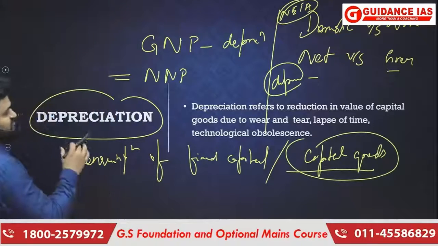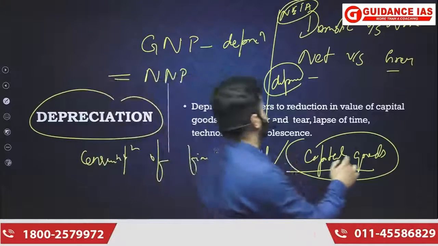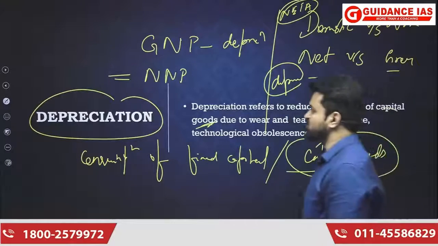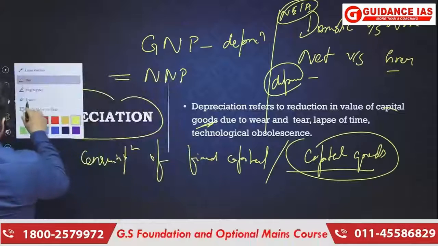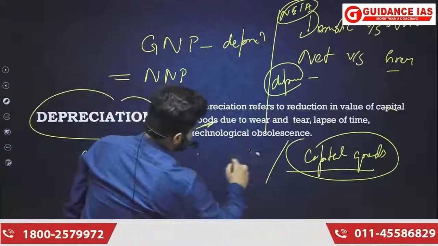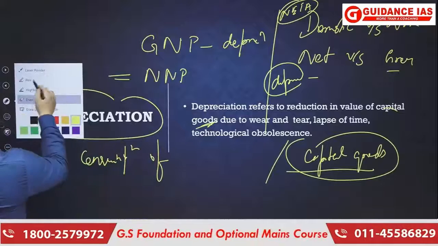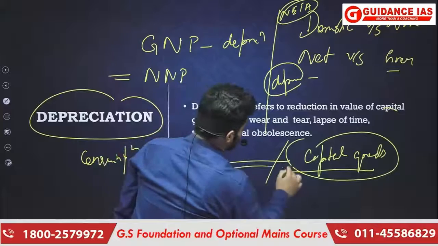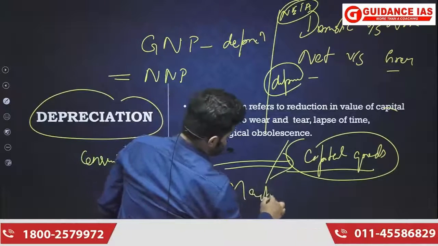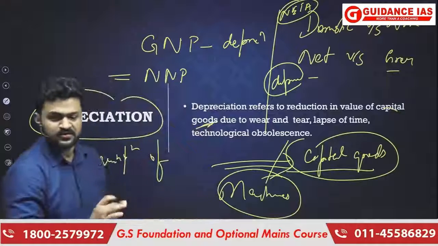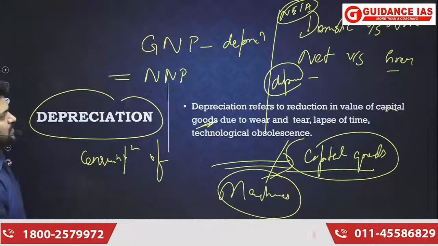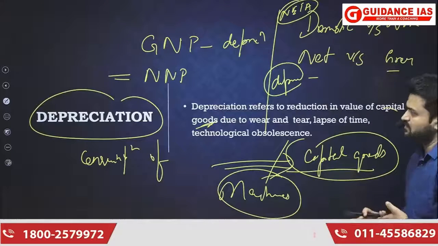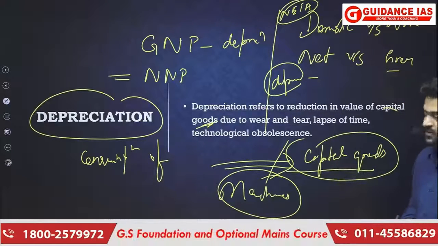So depreciation here is going to be the reduction in the value of capital goods, the machineries that are involved. Instead of using fixed capital, which may confuse you, you can simply call it capital goods. So consumption of capital goods, in the simplest terms, means machines which are involved in the process of production. So understand these things. These are very specific terms, and you must have 100% clarity here.